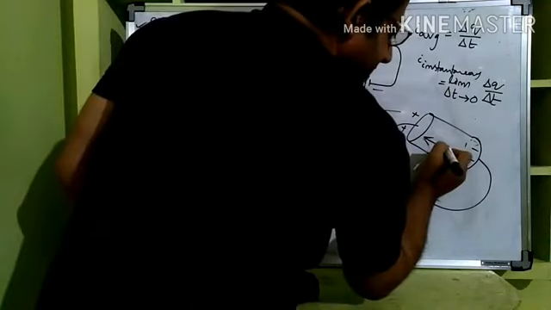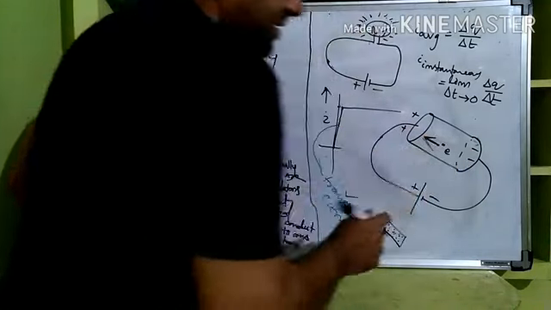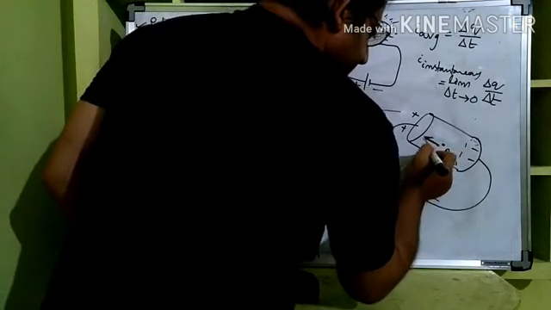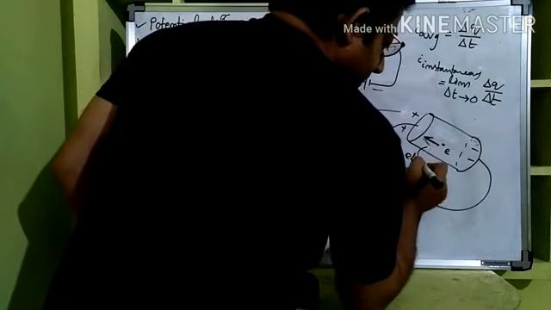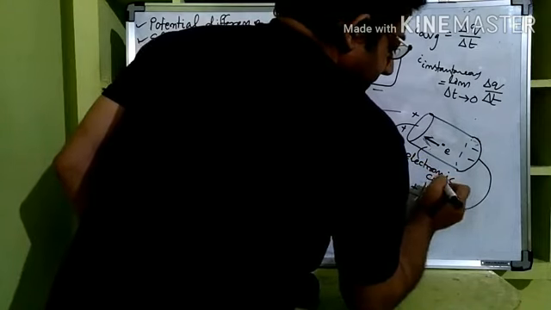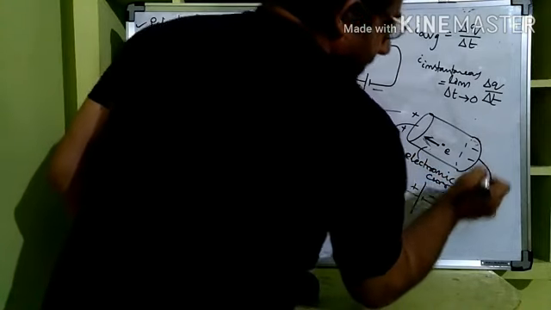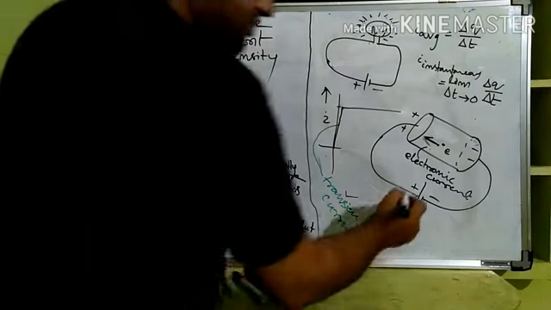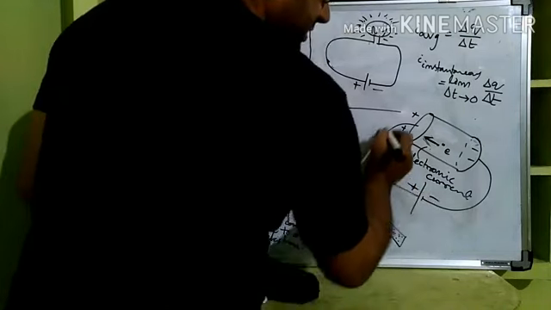So one electron is flowing in this direction, right? So it is constituting some current. That current is called electronic current. However, there is a direction of current which is assumed to be positive to negative all the time.